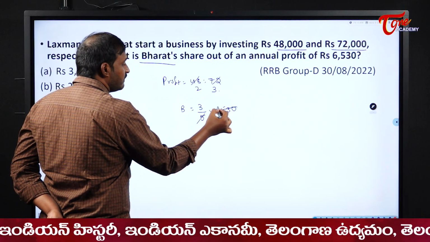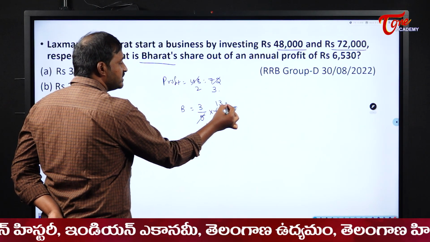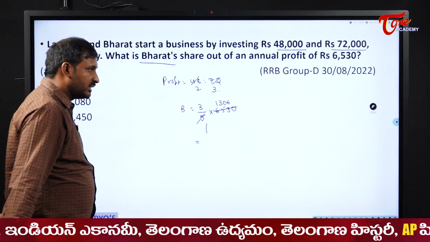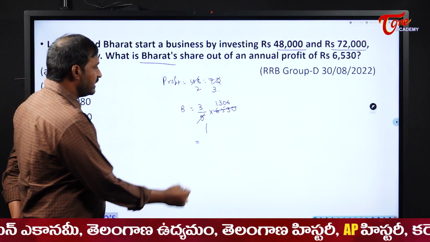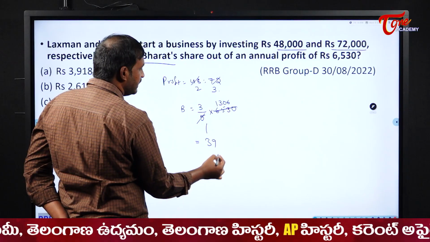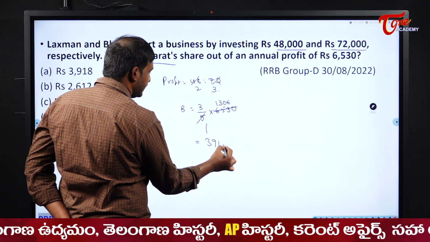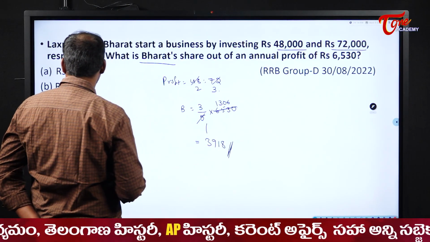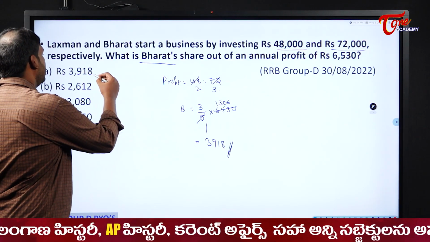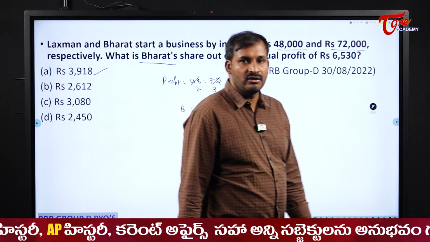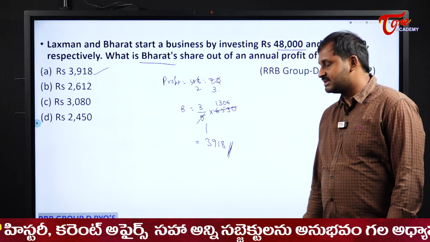5 ones are 5, 5 1s, 1 5 means 3, 0 and 6. 1306 into 3 gives 3900 plus, and 6 threes are 18. So 3918. 3918 rupees is the share of Bharat.